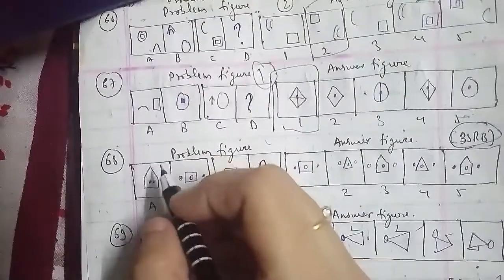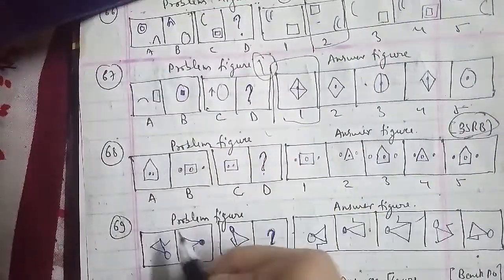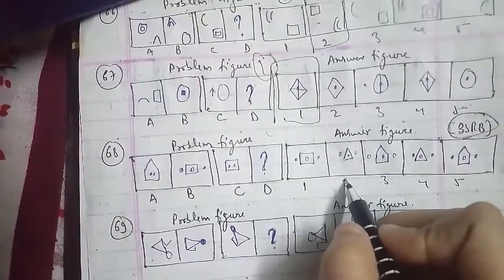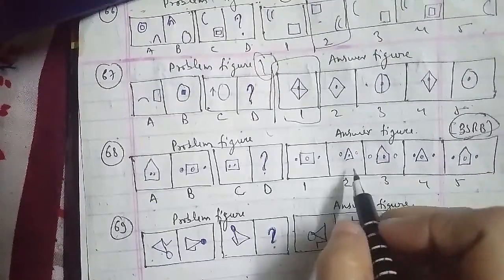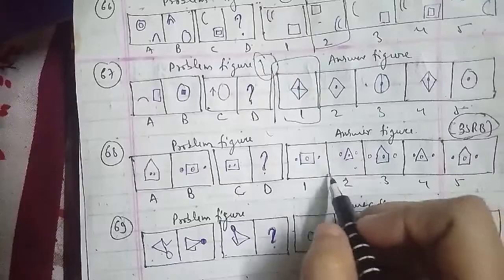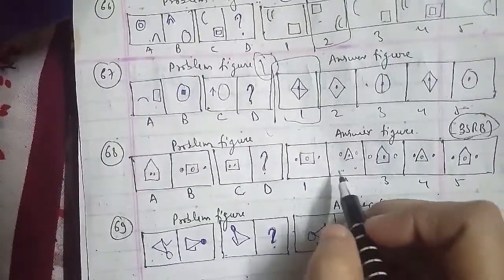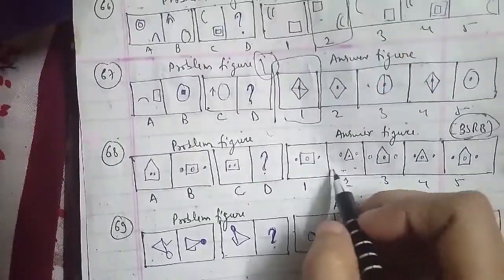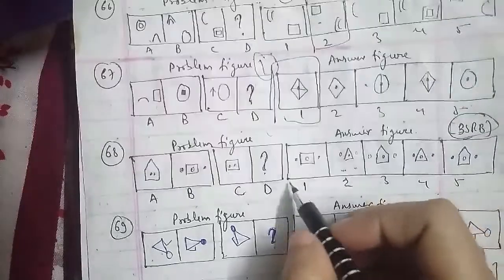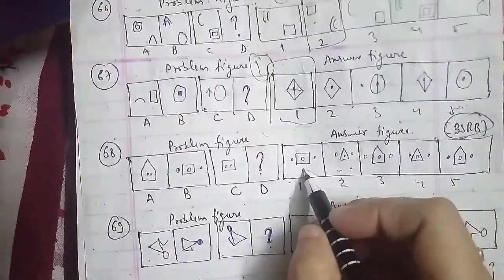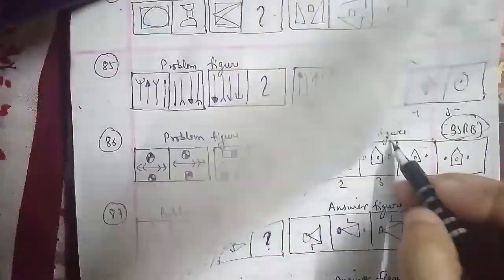So here in the same case, the main figure is replaced by a figure with one less number of sides, and the black circles inside the figure come out on either side of the figure, and a white circle is introduced in it. So we can say that the D figure, the fourth figure, will be the right answer for this question as well. Let's go ahead with the other one, which is your 69th question of the session here.